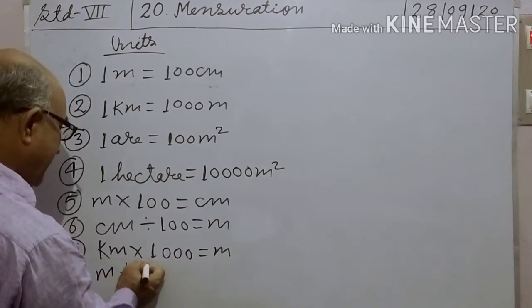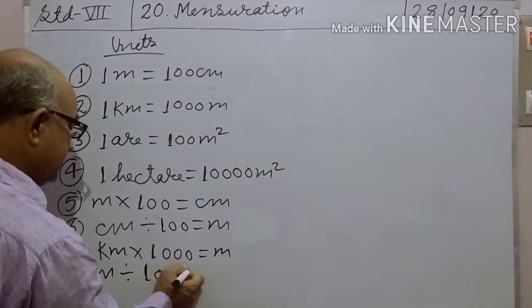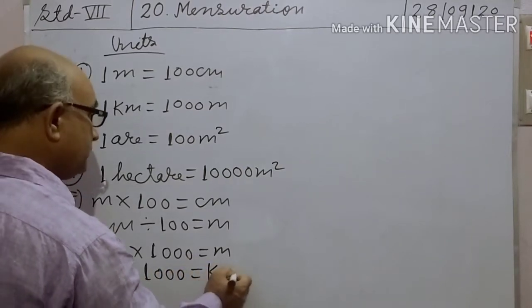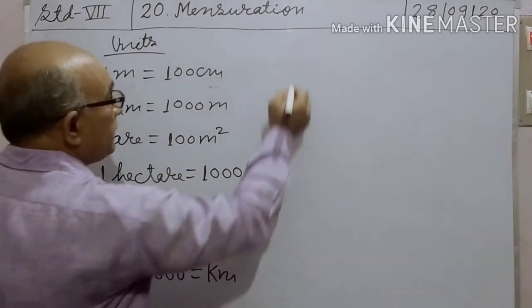And 8, meter divided by 1000 equal to kilometer.